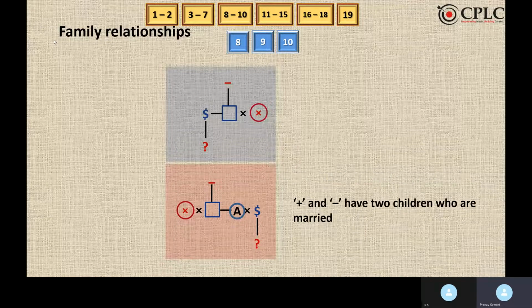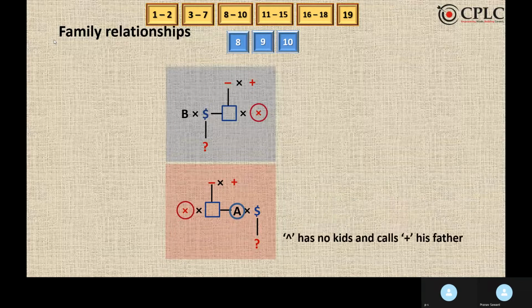Further, it is said that plus and minus have 2 children who are married. So through the statement, I can say that minus and plus are married and they have 2 children. So in these 2 possibilities, we'll put it in this way. Upper arrow has no kids and calls Plus his father. So through this statement, we can determine the gender of Plus. Plus is father, hence Plus is a male. So minus has to be a female.